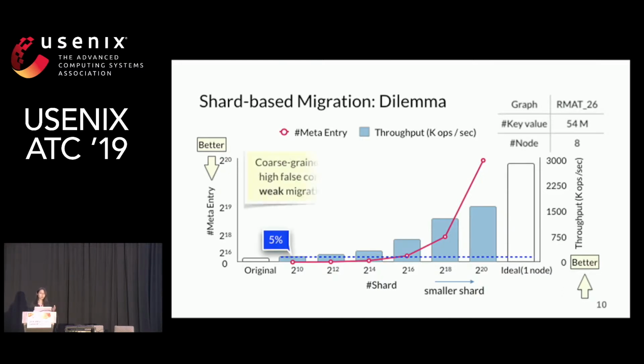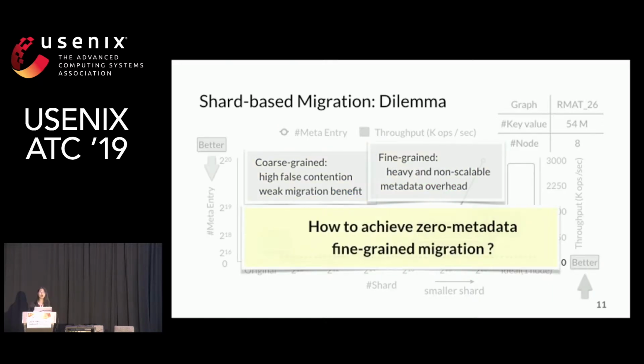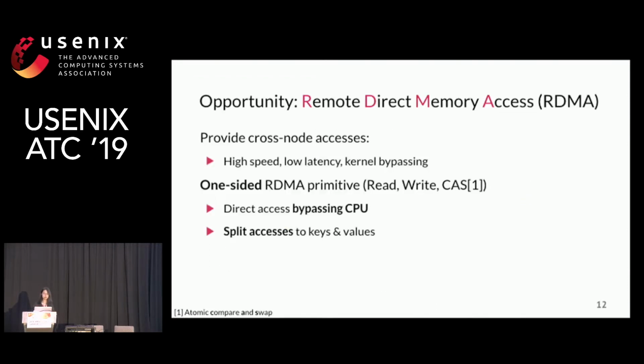With coarse-grained shards, the benefit is weak due to high false contention. The benefit becomes good only with fine-grained shards, which suffer heavy and non-scalable metadata overhead. So how to achieve zero-metadata fine-grained migration on graph traversal?